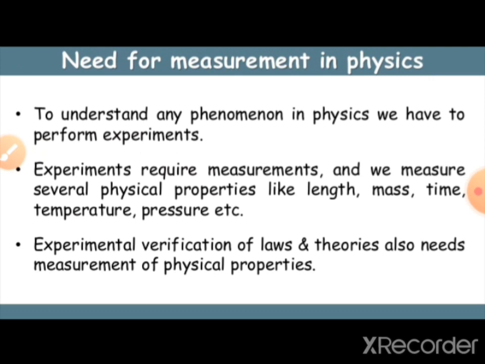Experimental verification of laws and theories also needs measurements of physical properties. So these are the important roles of measurement in physics. Okay students.